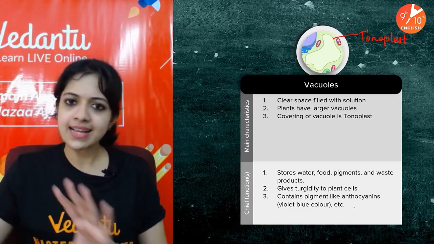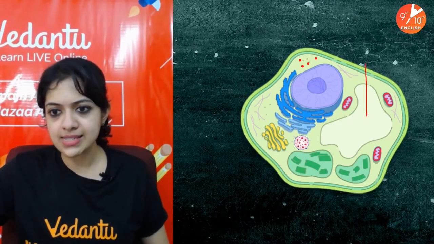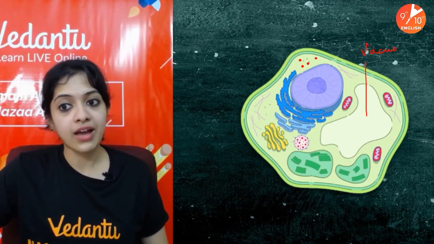In animal cells, it acts as a temporary storage organ. Okay, so here we go. This is what the vacuole is.